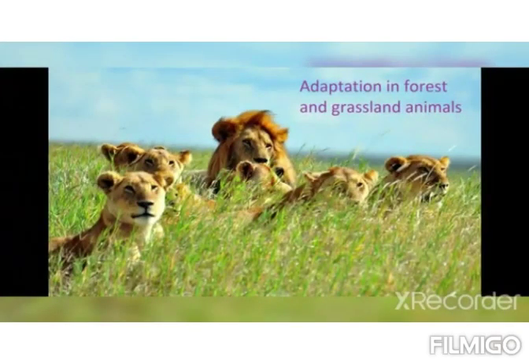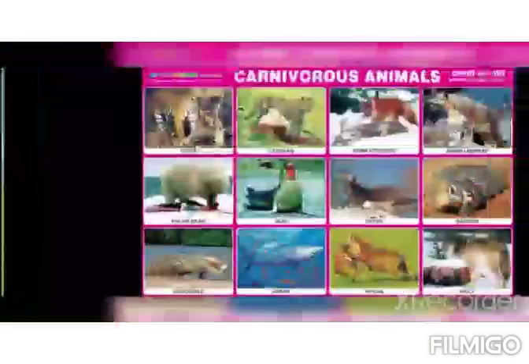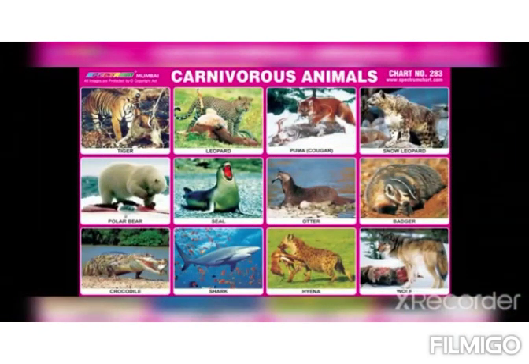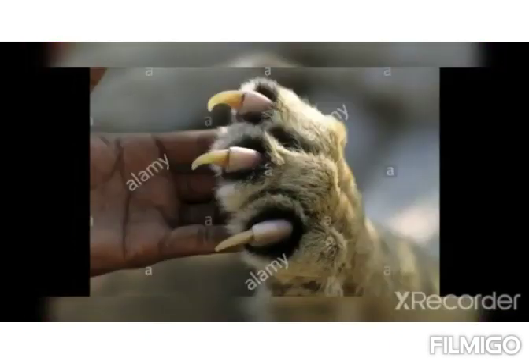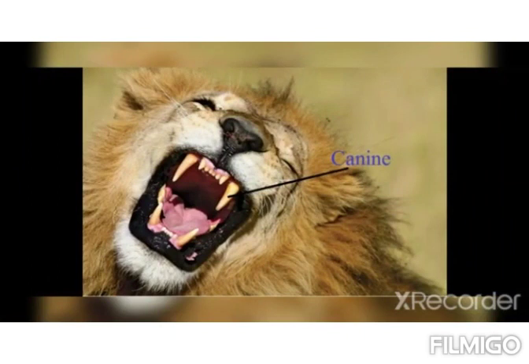Next one is adaptation in forest and grassland animals. Carnivorous animals. Now, carnivores are the animals that eat other animals like wild dog, fox, tiger, and lion. They have strong legs to run fast and capture their prey. Prey means an animal that is hunted and killed by another for food. They have claws. A claw means a curved pointed appendage found at the end of a toe or finger in animals. And their canine teeth are sharp and pointed.